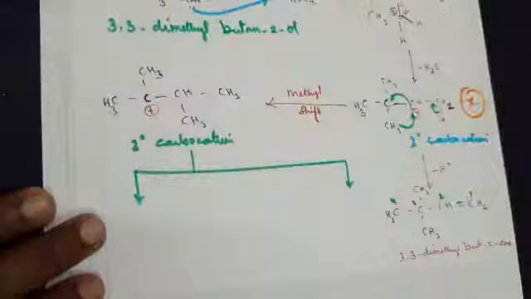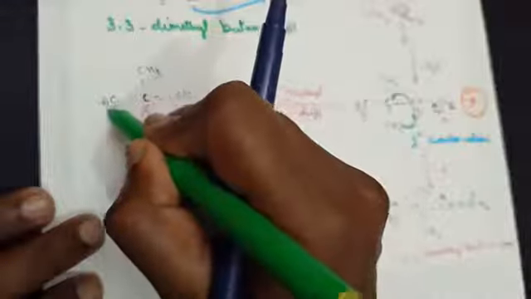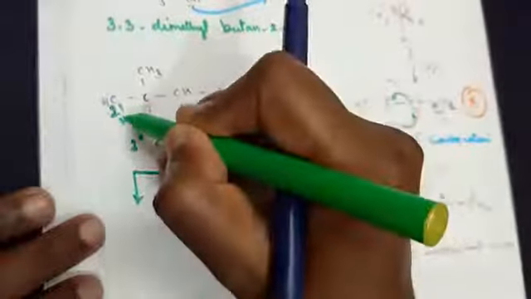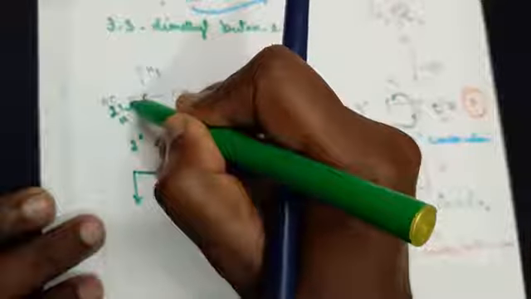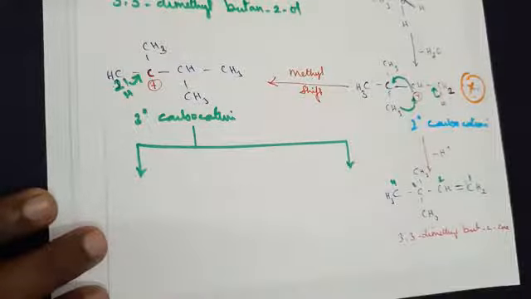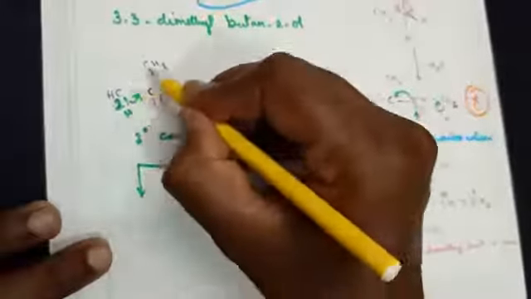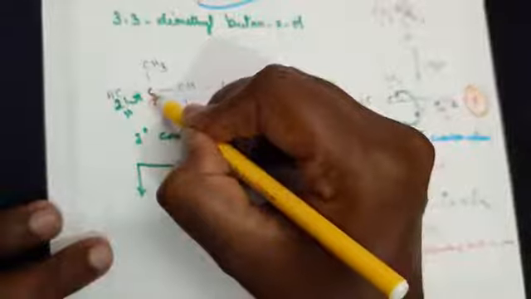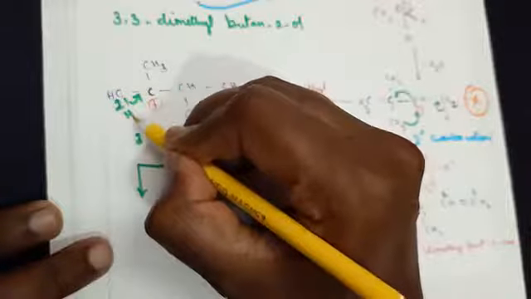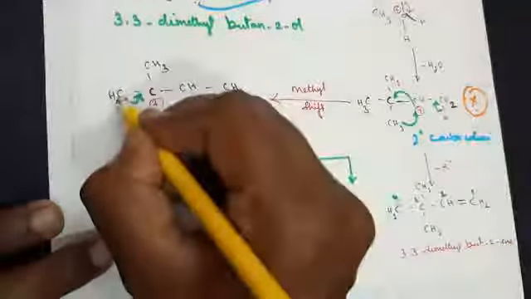First I am considering CH2 and H. If this hydrogen is lost, this bond will fall in here. So we will write the product. Remember, the 2 hydrogens are a similar group attached to the same carbon. If any one of the carbons loses a hydrogen, both will give you the same product, so I am considering only one.